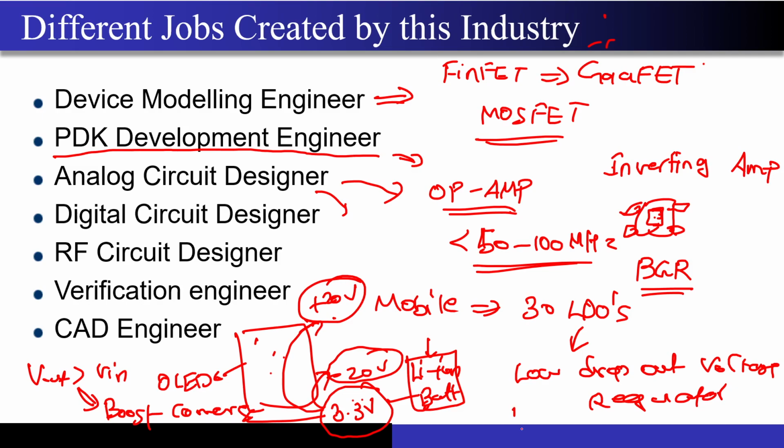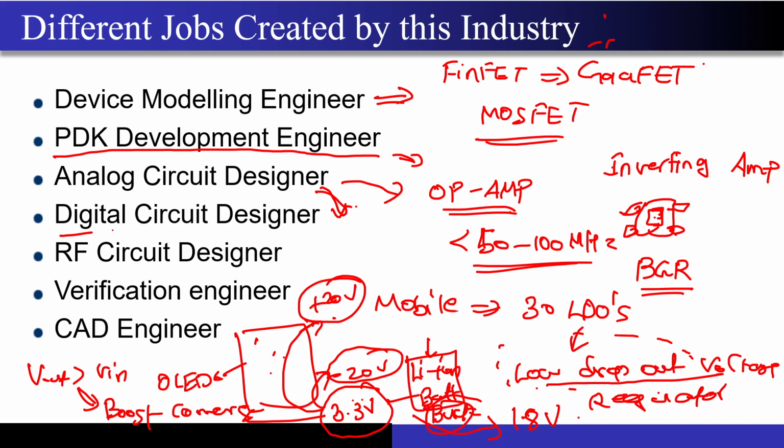If you want to generate maybe 1.8 volt from 3.3 volt, then you may need just a buck converter, or there may be some cascaded connection of this low dropout regulator and this buck converter, right? This low dropout regulator that I told you contains the op amp, right? Again, the analog circuit designer will come to his desk and start designing the op amp that has been required for this particular power management application.